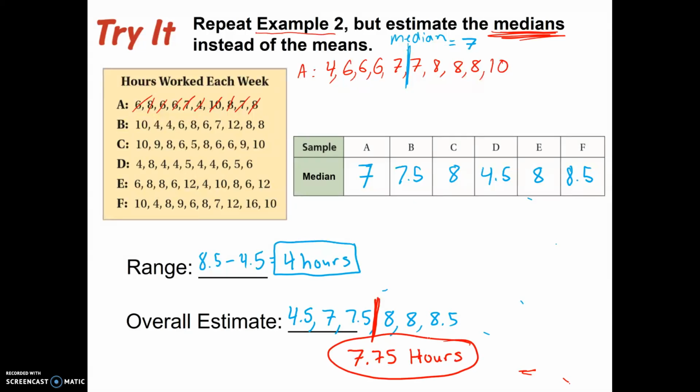There we go. So that gives us our overall estimate. If we look at the estimates of the hours worked based on these surveys, the overall estimate that we could say is on average, or in the middle, the center value would be about 7 3/4 hours worked.